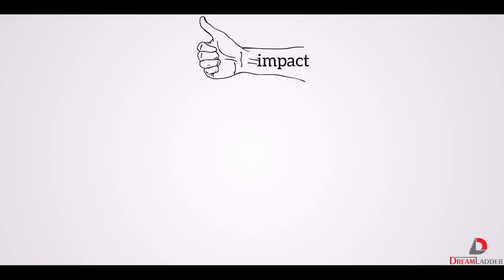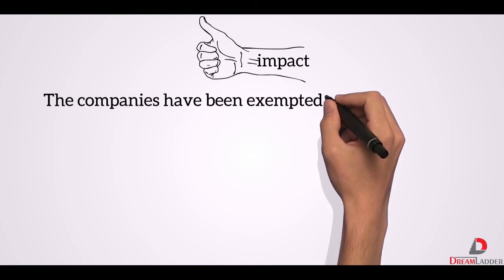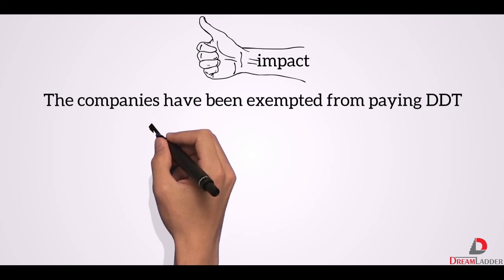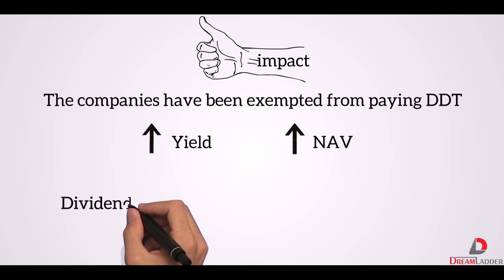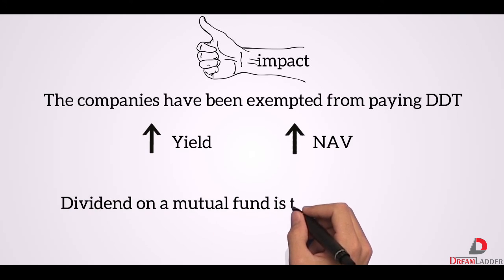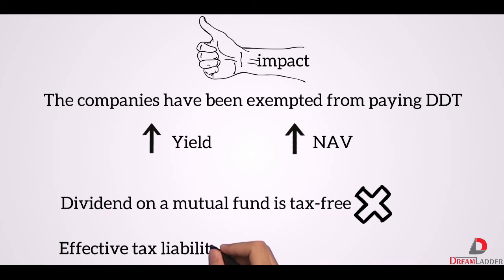Withdrawal of DDT will have a positive impact on the NAV of the fund as well. Since the companies have been exempted from paying DDT, this will increase the yield, which in turn will have a better appreciation on the NAV of the mutual fund. Along with that, we also believe that this change will bring more awareness amongst investors. Most investors think that the dividend on a mutual fund is tax-free as they don't understand the concept of DDT. Thus, their effective tax liability will come down now.